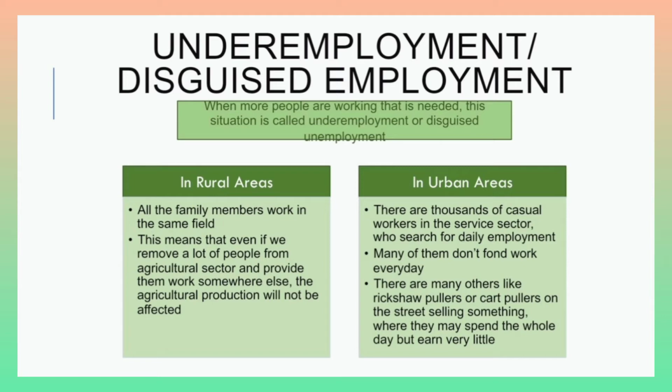If in rural areas we talk about, all the family members work in the same field, right? So this means that even if we remove a lot of people from the agriculture sector and provide them work somewhere else, the agriculture production will not be affected, because all the family members are working on the same field. If we give a job to a few of them somewhere else in the city or in an industry, the agriculture production will not be affected.